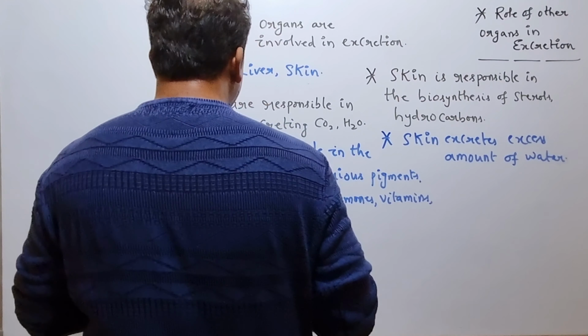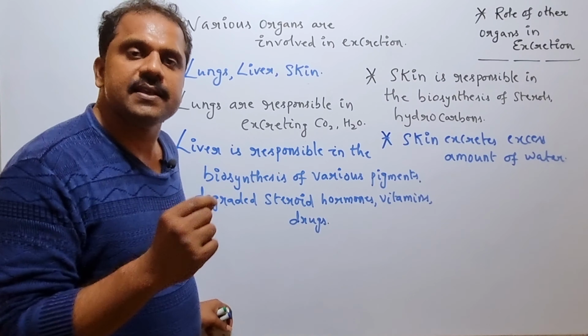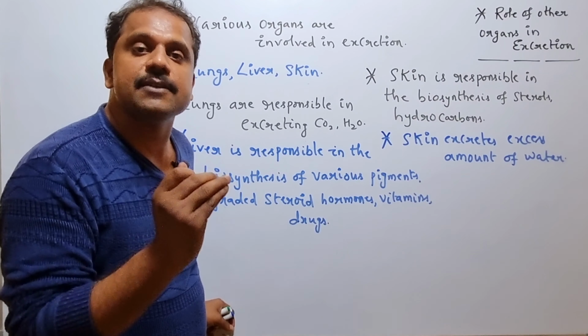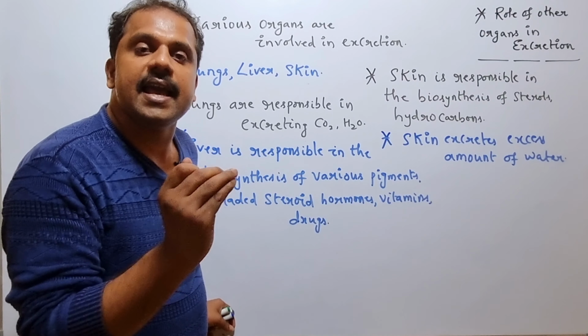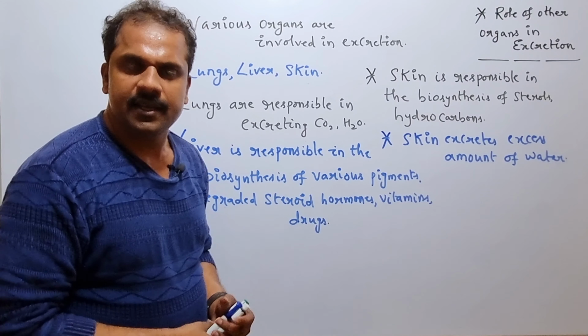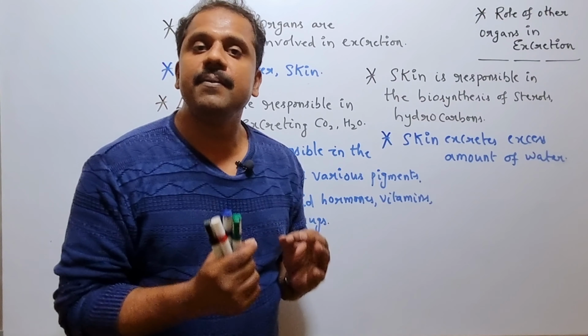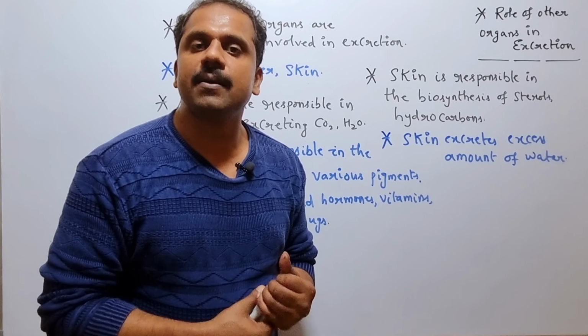And in addition to all these organs, even the salivary glands which are present in the oral cavity are responsible for excreting the excess amount of nitrogenous waste in the form of saliva. Is it clear? So all these are the organs which play an important role in eliminating the various excretory products from the body.